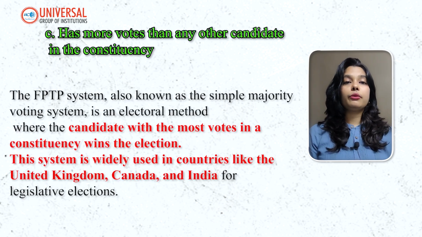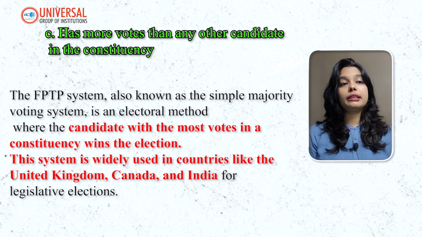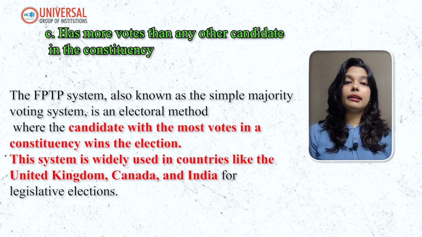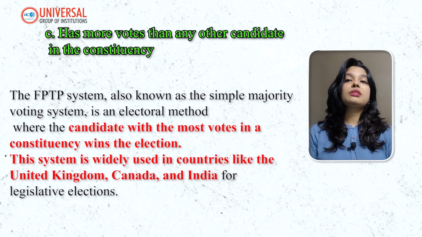So if we talk about it, the FPTP system, also known as the simple majority voting system, is an electoral method where the candidate with the most votes in a constituency wins the election. The system is widely used in countries like the United Kingdom, Canada, India for legislative elections. So this was our fifth question. Now we will go for question 6.